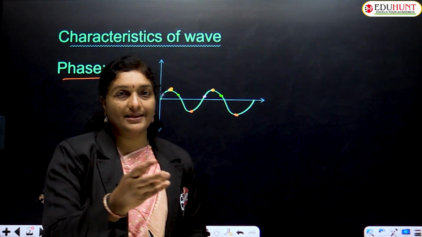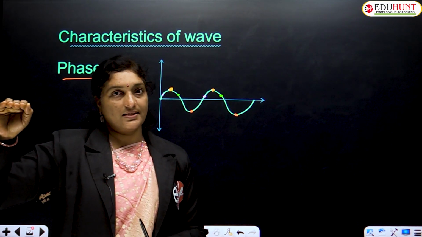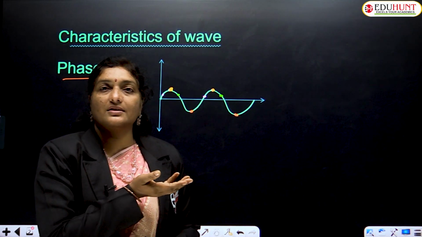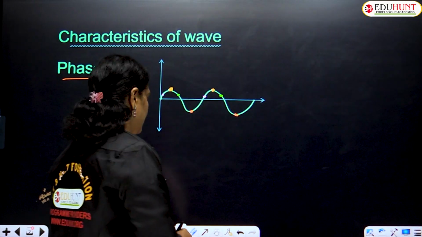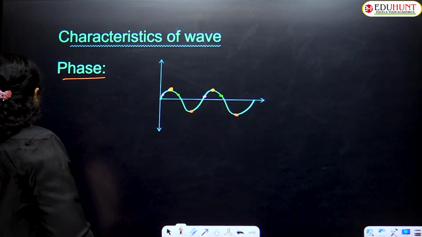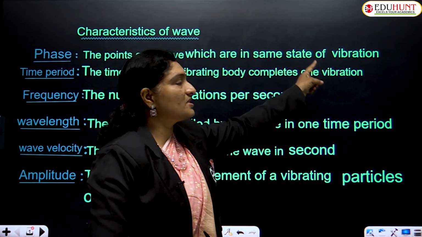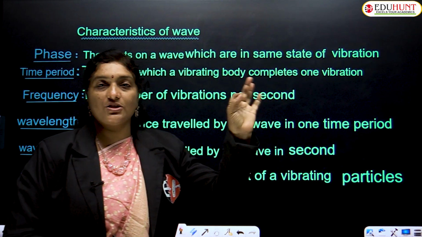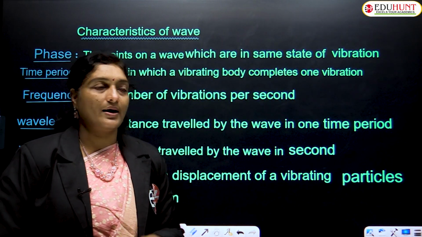The best example for this is that all the points that lie on the crest are in the same state of vibration, whereas all the points that lie on the trough are also in the same phase. Okay children, so what is a phase? The points on a wave which are in the same state of vibration are called phase.